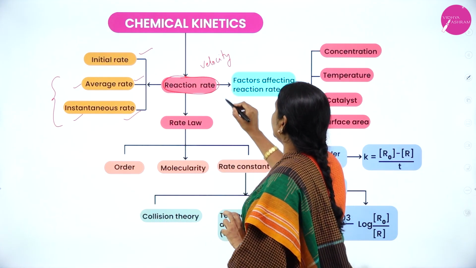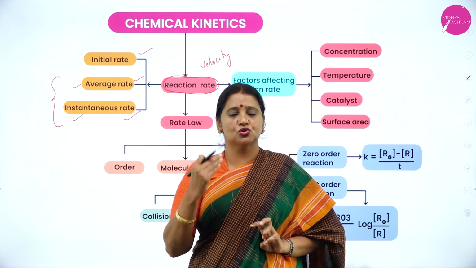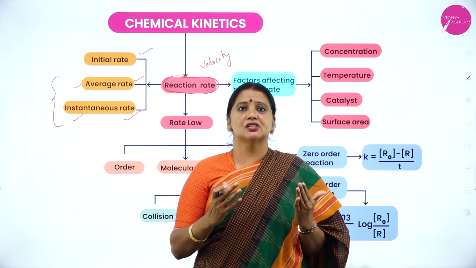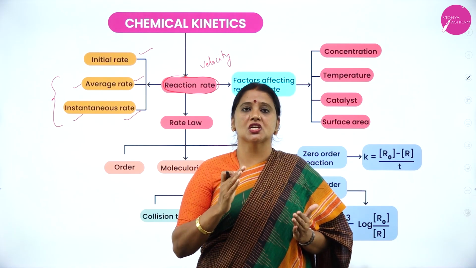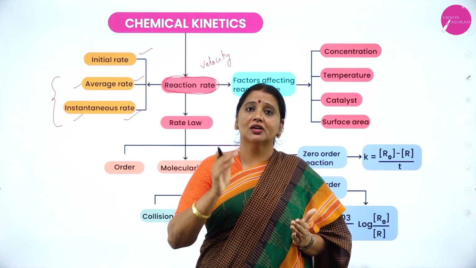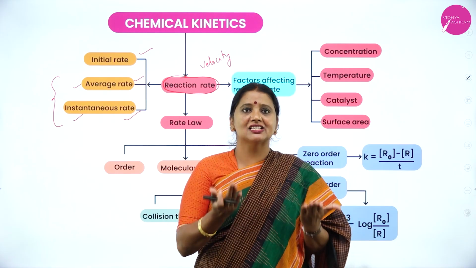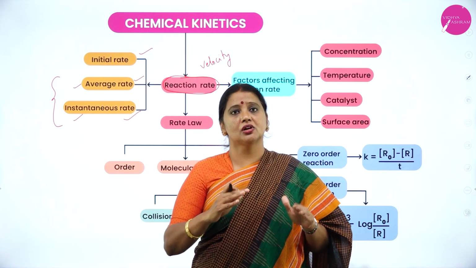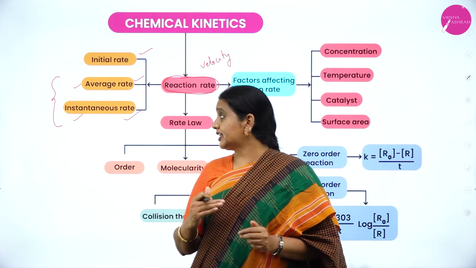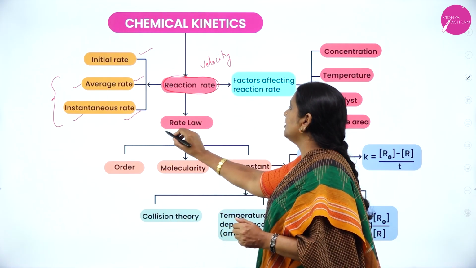The reaction rate depends upon so many factors. If the reactions are very slow, and you want to increase the velocity of a reaction, what factors are we going to apply on that reaction? Whether we have to increase the concentration, or increase or decrease the temperature.